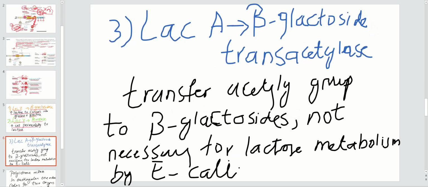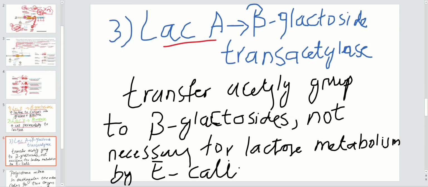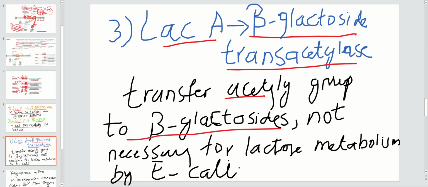Now the third gene is LacA. LacA synthesizes beta-galactoside transacetylase, as the enzyme name indicates its function. Trans means transfer and acetylase means acetyl group transfer. So it transfers the acetyl group to beta-galactosides, which is not necessary for lactose metabolism by the E. coli. This is the job of this enzyme protein.